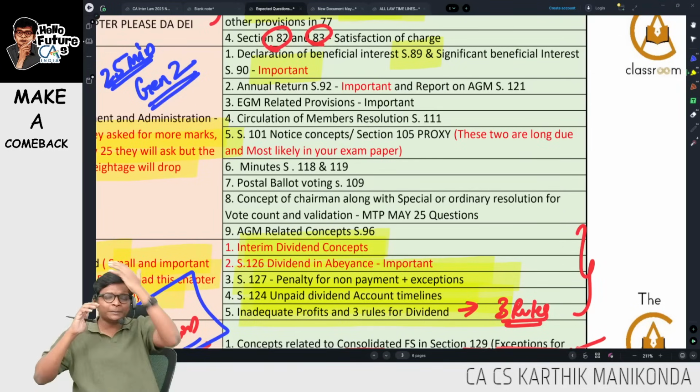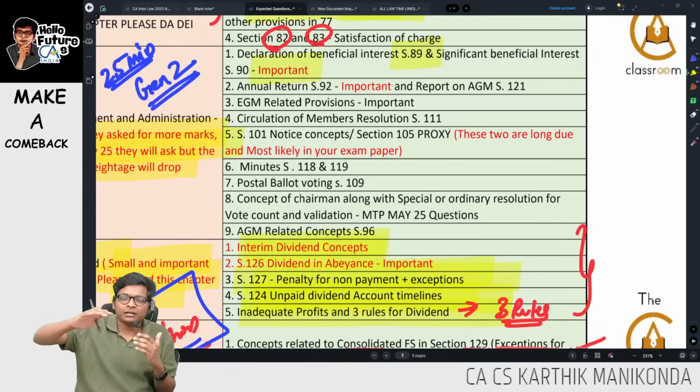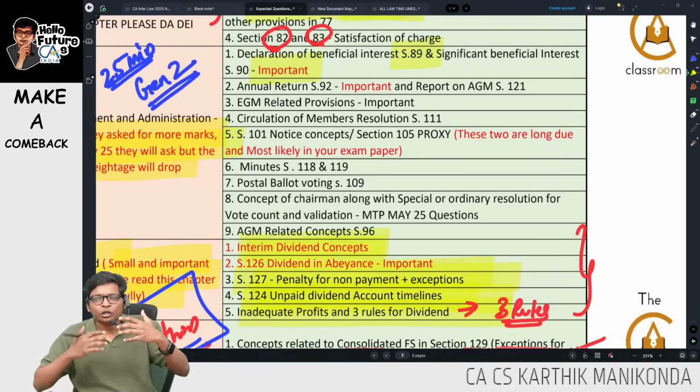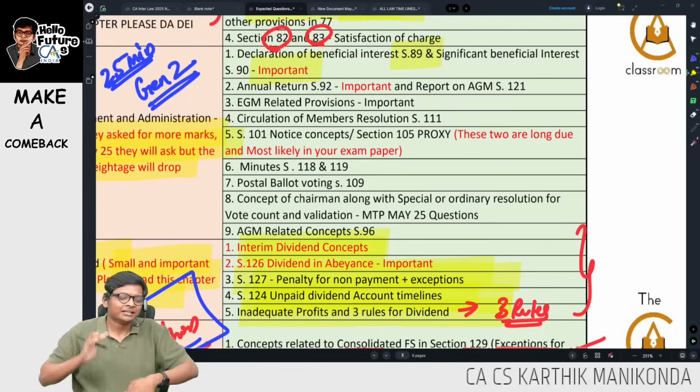Who is it? Basically I am the registered owner, but I am giving the dividend to a benami holder over there. Don't write benami in the exam. Write beneficial owner. So I have to intimate the ROC in 30 days. The beneficial owner will intimate the ROC within 30 days. ROC will intimate, I will intimate the company in 30 days. The beneficial owner will intimate the company in 30 days, and the company to the ROC within 30 days, guys.